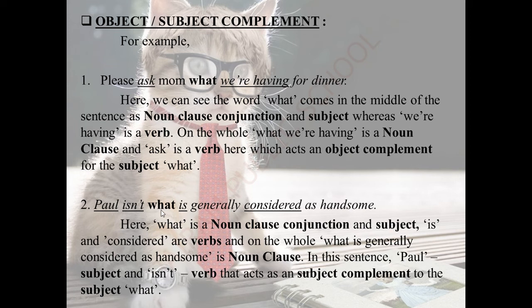In the noun clause, you can see what is a noun clause conjunction. Two verbs are there, but no subject. So what happens? What is generally considered as handsome becomes a noun clause, and Paul becomes a subject complement for the noun clause.